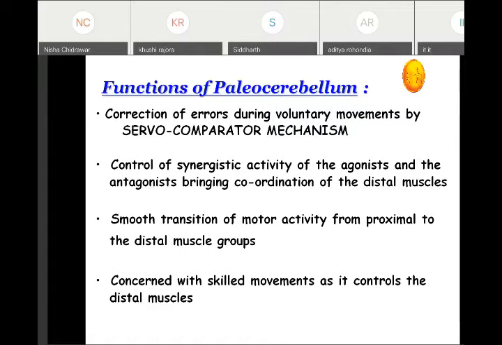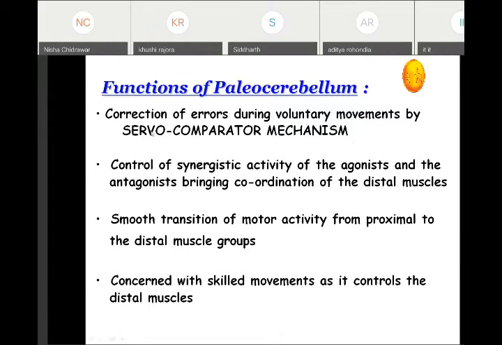Now when we are playing table tennis, the instructor tells us how we should do the service, where the ball has to fall. The first time we may not be able to give the service in a proper way, and the ball may go out of the table also. So every time the correction by the servo-comparator mechanism will be done, and the corrected information will be given till we execute the proper action.